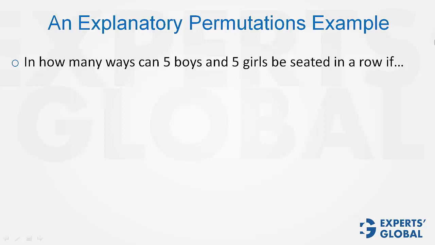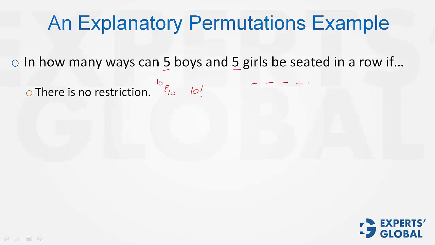In how many ways can 5 boys and 5 girls be seated in a row if case 1, there is no restriction. In case of no restriction, 5 boys, 5 girls, in all 10 individuals, the number of arrangements possible is 10P10 or simply 10 factorial.